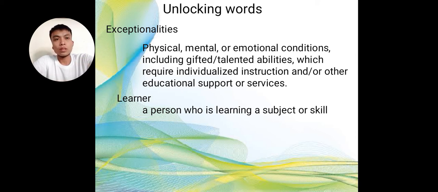So for a person having these kinds of difficulties, the teacher or their guardian wants to have a guide or adjustment for their educational purposes.